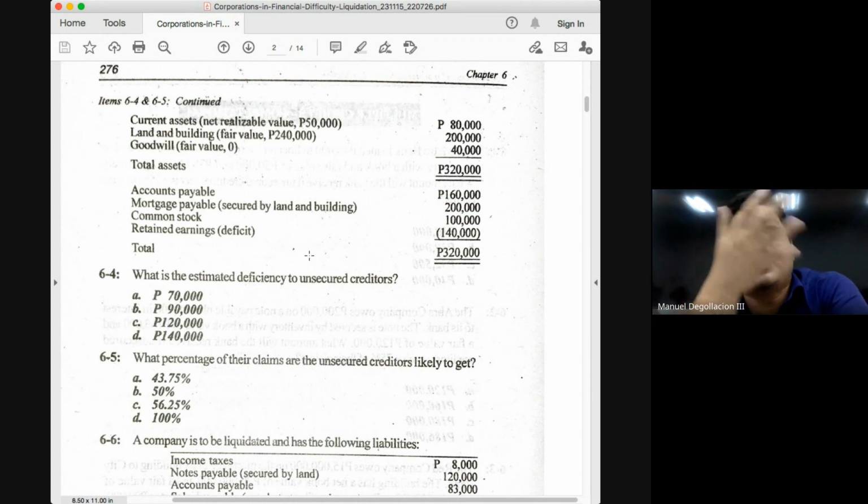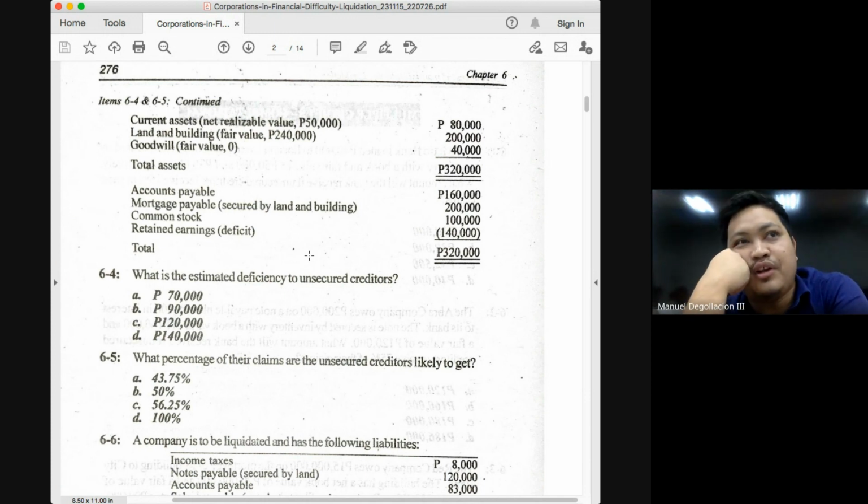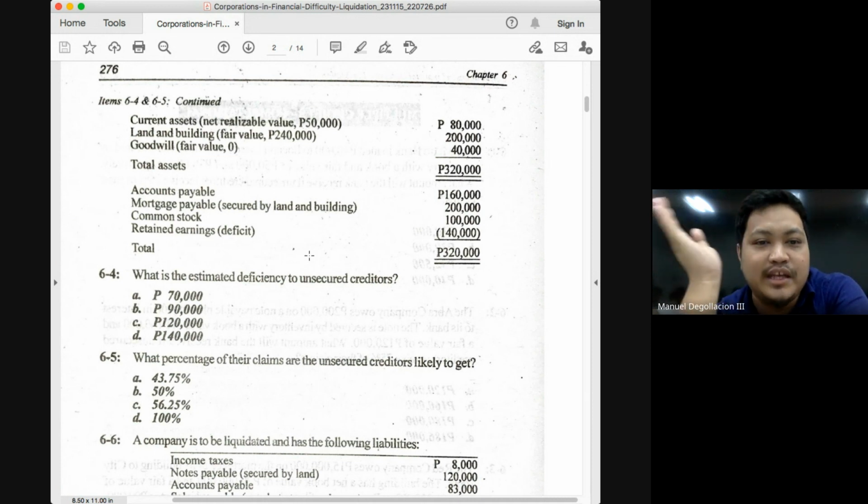So what asset is actually available for all the unsecured and without priority obligations? Only the current asset of 50,000. Okay? And divided by your total liabilities. How much is your total liabilities? It was 360. But we do not include the liabilities that are secured. Why? Because they are not paid based on the recovery rate. They are based on the security of the obligation. Okay, and what liability is secured here? Mortgage payable. So exclude that one.